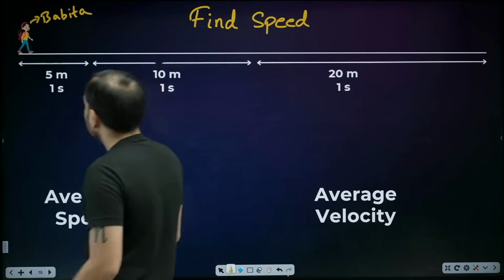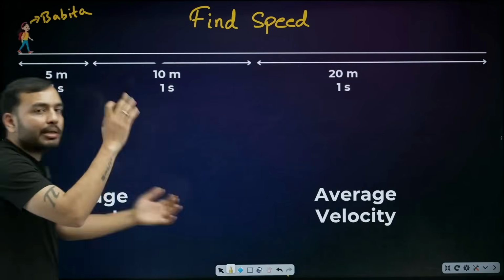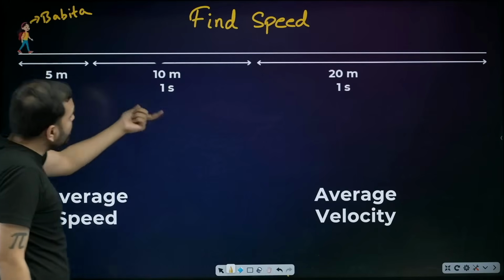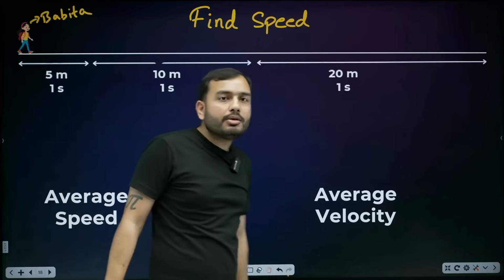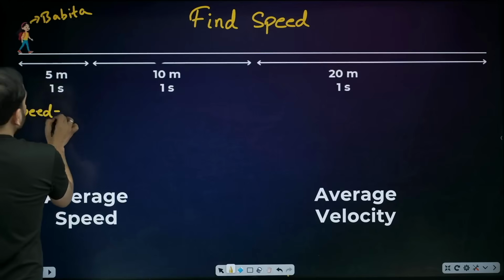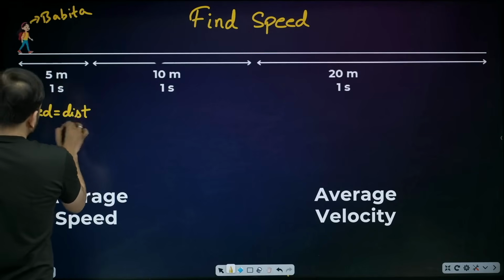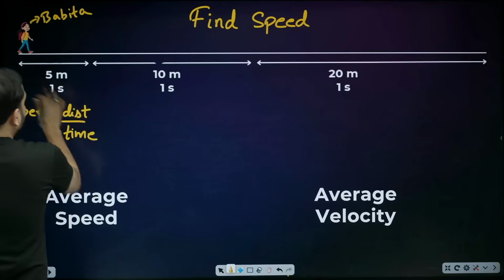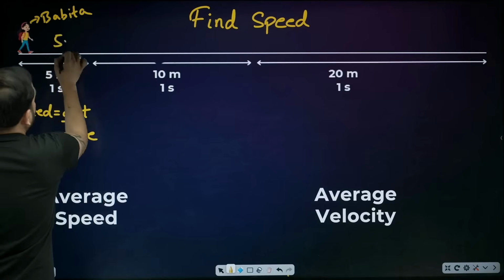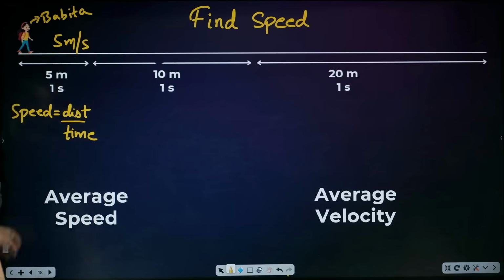Oh, sir. Babita's speed seems to be changing. Because in the first second, she covered 5 meter. In the next second, 10 meter. In the next second, 20 meter. If I want to calculate her speed, then speed's formula is distance upon time. Yes, sir. Distance upon time. Beta, what is the distance here? 5. What is the time? 1. So here, how much is her speed? 5 meter per second. So distance is 5 meter and time is 1 second.